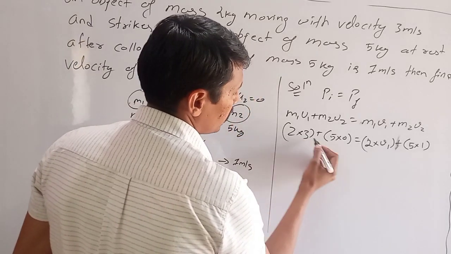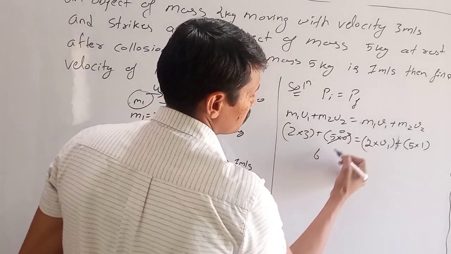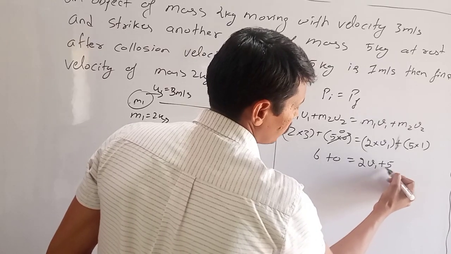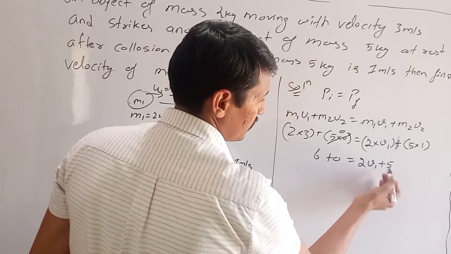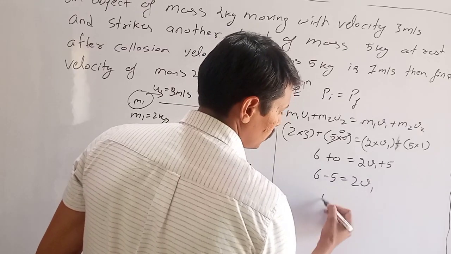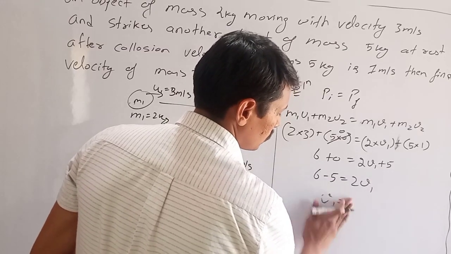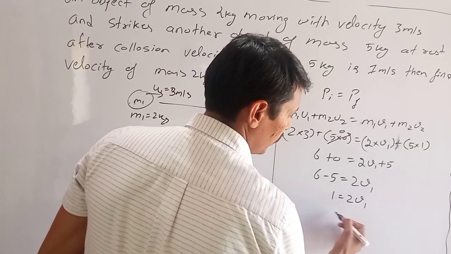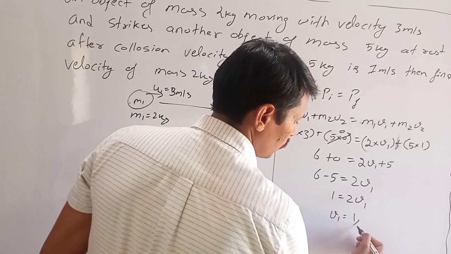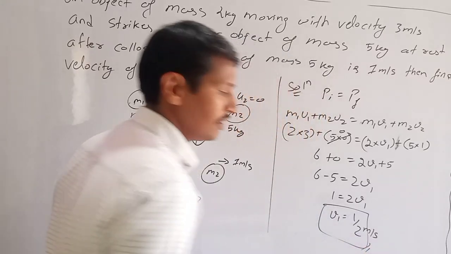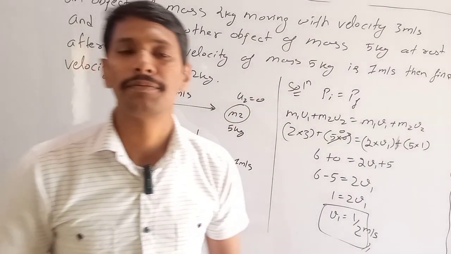So what do we have here? 2 times 3 is 6, and this will become 0, and 2V1 plus 5. We will get this 5 on this side, and we have 2V1. Now 6 minus 5 is 1, equals 2V1, and V1 will be equal to 1 by 2 meter per second. So this will be our final answer.